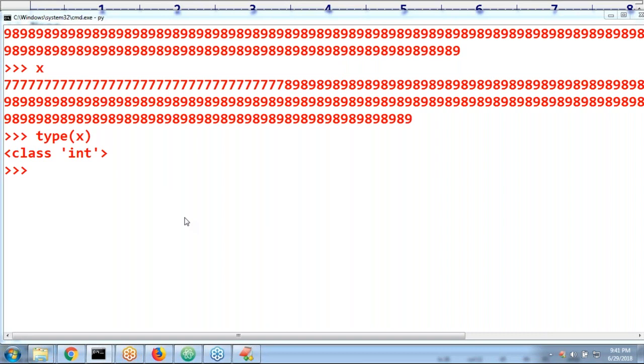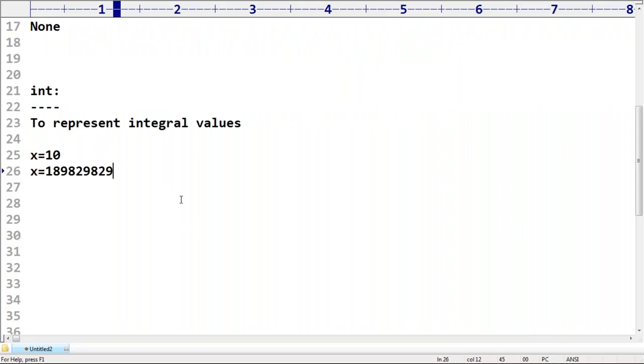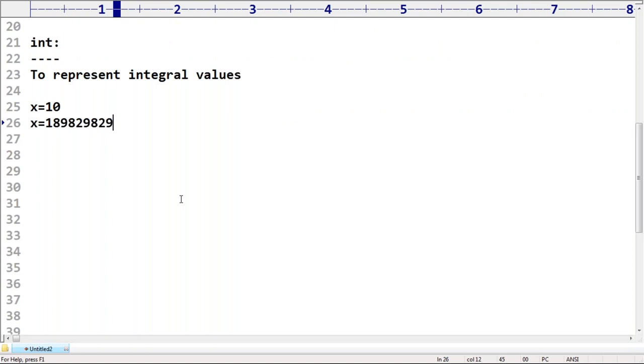So if you want to represent numbers without a decimal point, we can go for the int data type. Sir, in Python 2 we have one special data type, the long data type, but it is not there in Python 3. Remember that. In Python 2 it is there, but in Python 3 the long data type is not there.